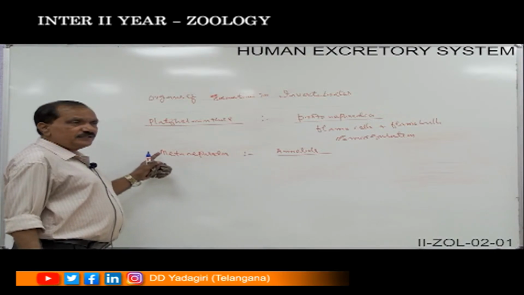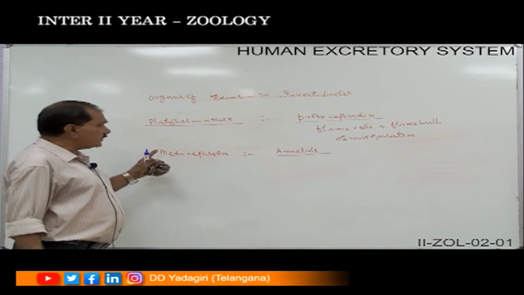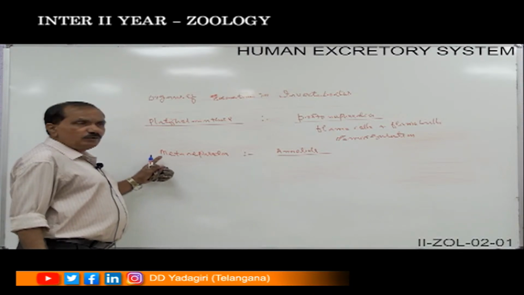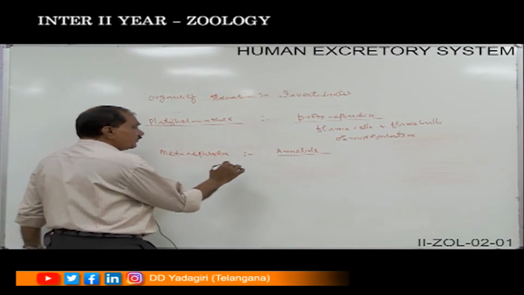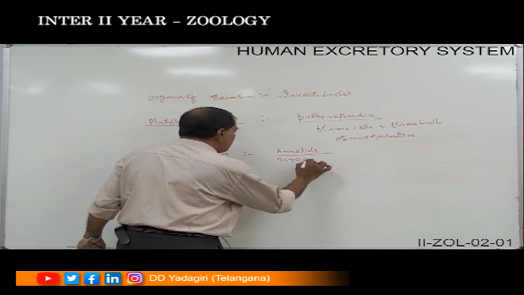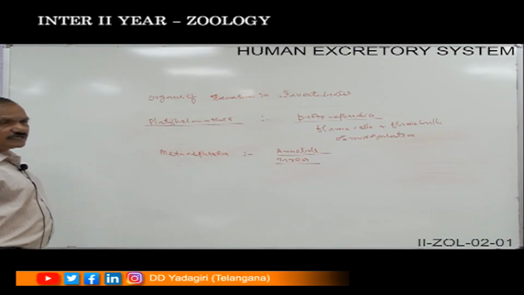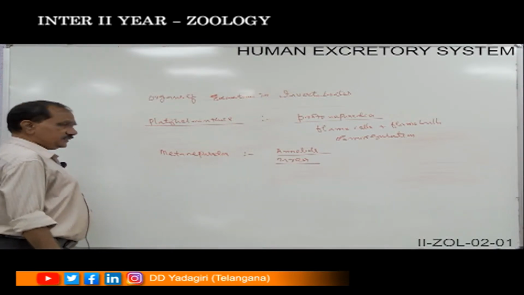And these metanephridia are tubular organelles which are helpful for removing the excretory products in the form of urea, and this type of excretory organ can be seen in the phylum Annelida.